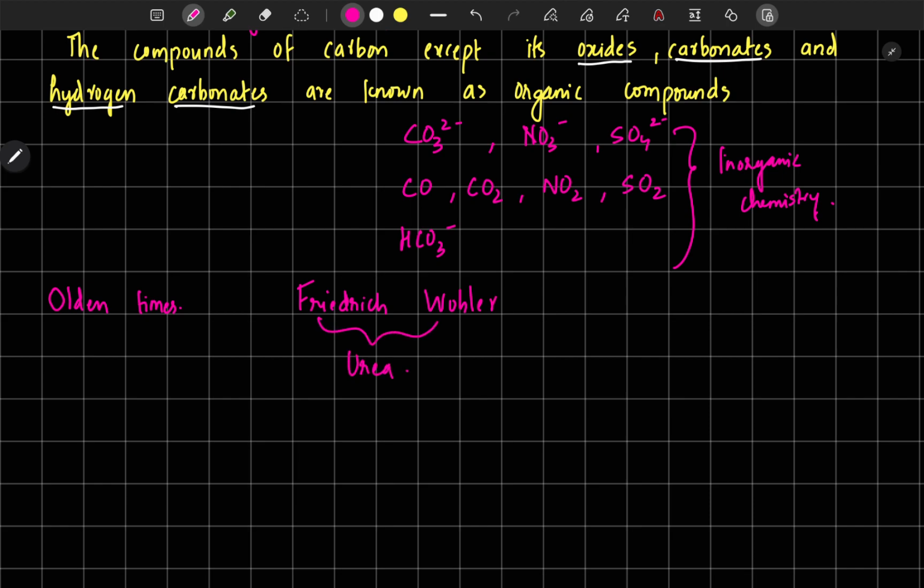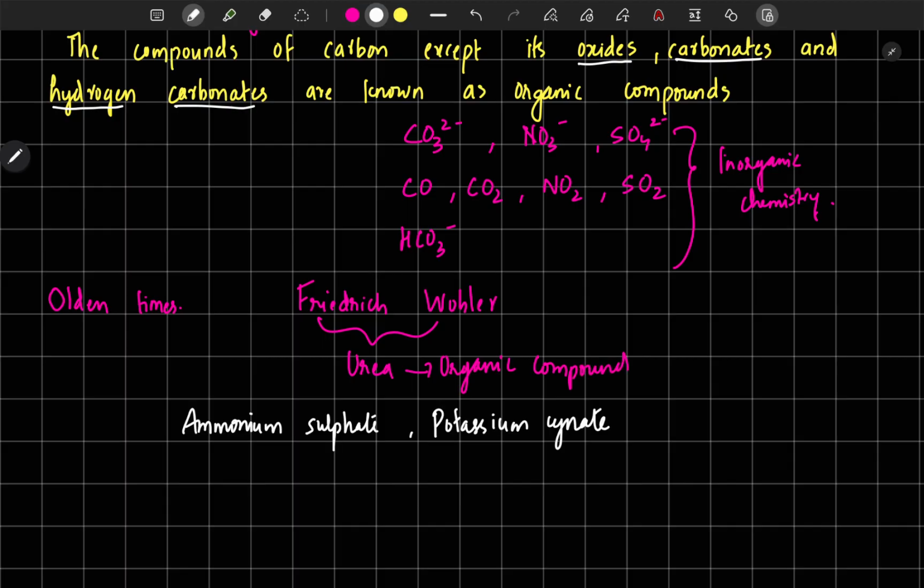Urea is an organic compound. He created this organic compound from two inorganic compounds. These are the two inorganic compounds from which Friedrich Wöhler prepared urea.